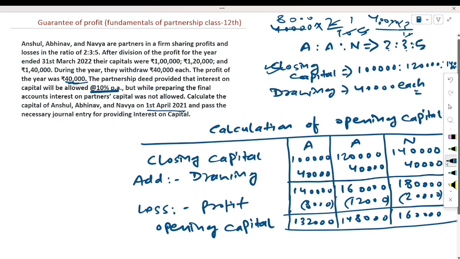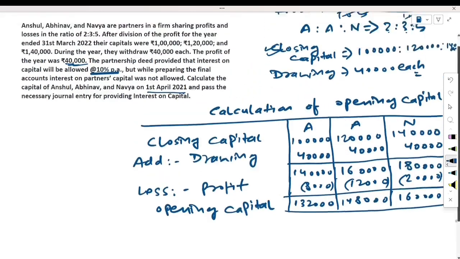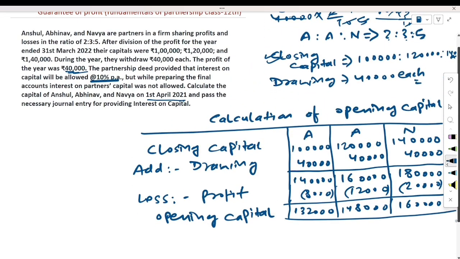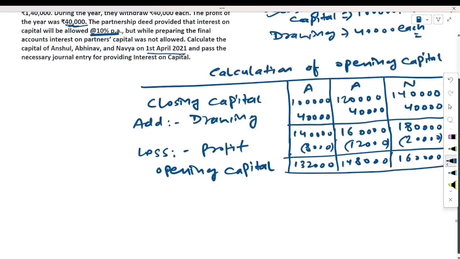Now on this capital, first of all we will calculate the interest on capital. The rate of interest is 10%.